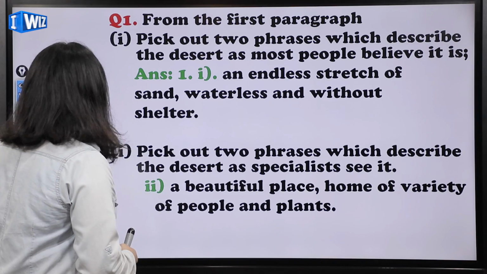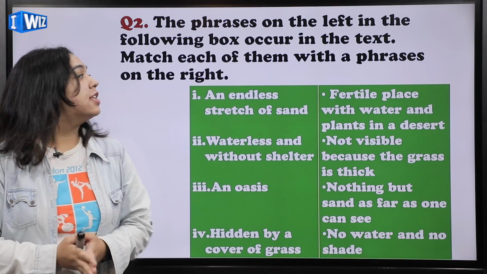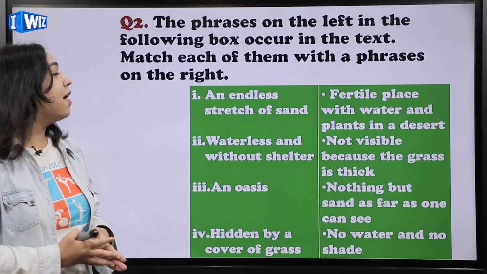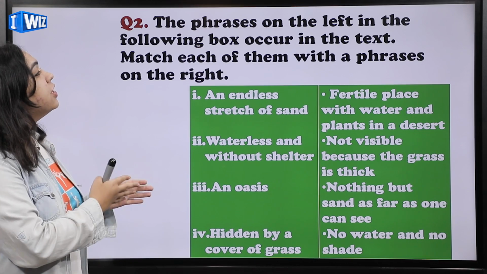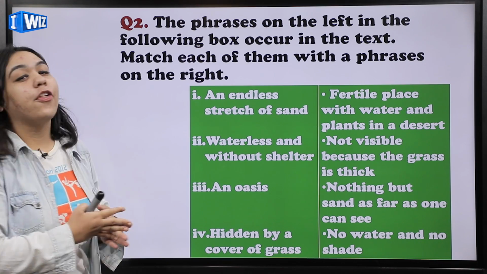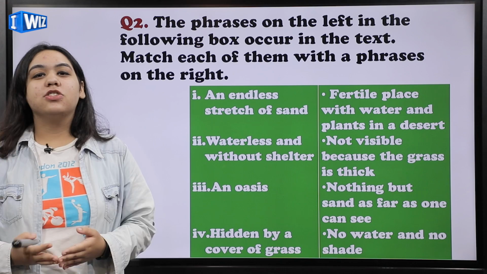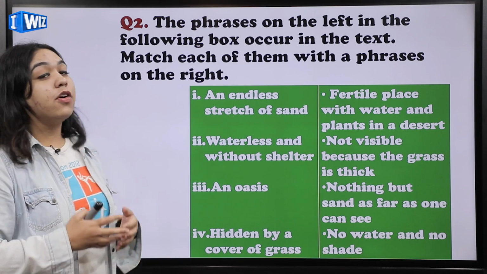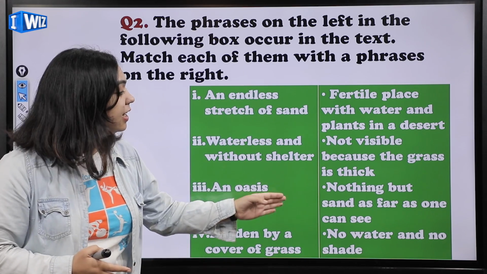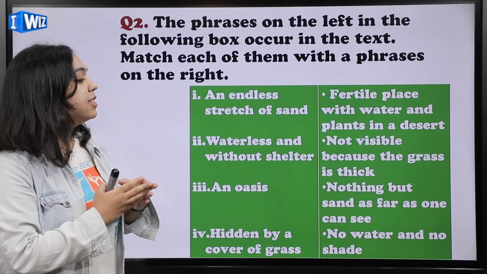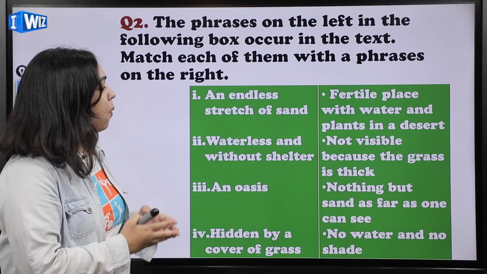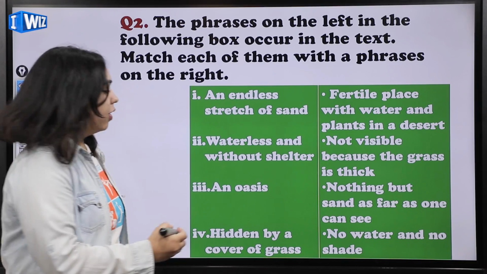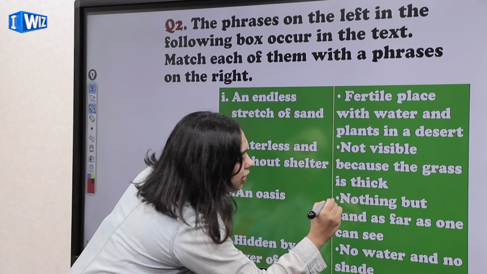Okay. Now moving on to our next question. It says that the phrases on the left in the following box occur in the text. Yes, they occur, we have also discussed. Match each of them with a phrase on the right. So you're going to do that with me. The first one is an endless stretch of sand. What do you think an endless stretch of sand is? Nothing but sand as far as one can see. An endless stretch means that there is just sand all over. This would be the first one, right?